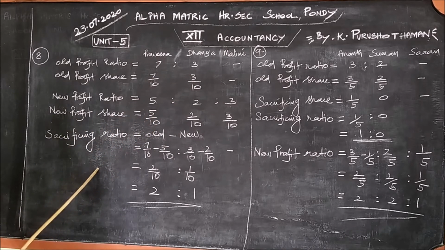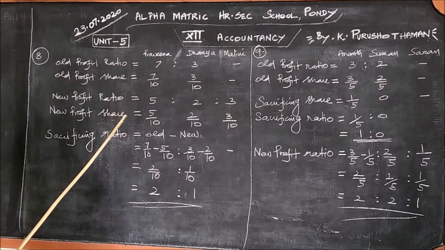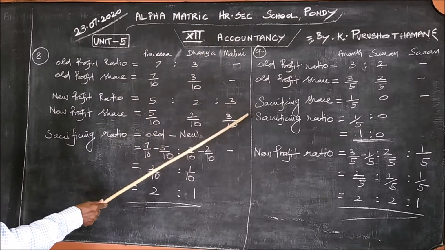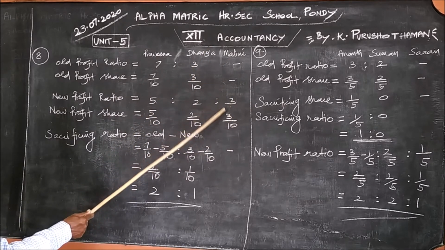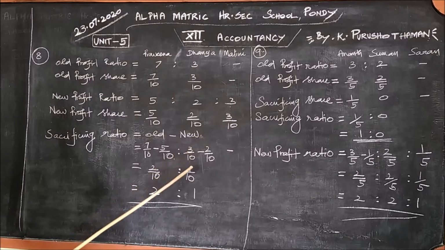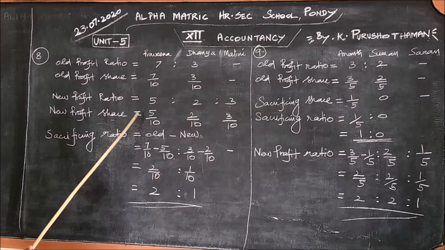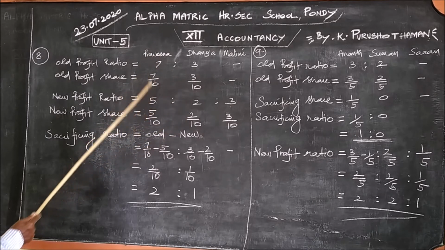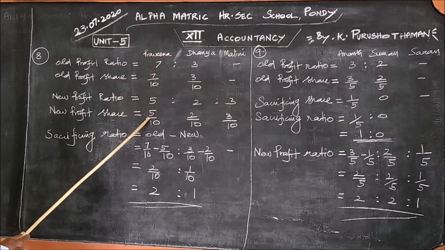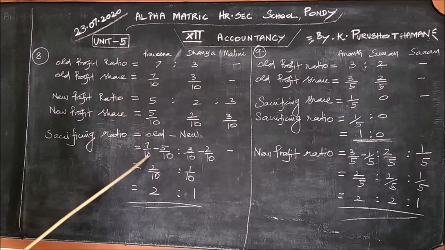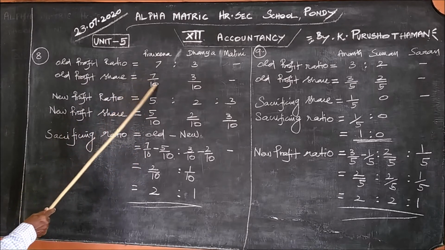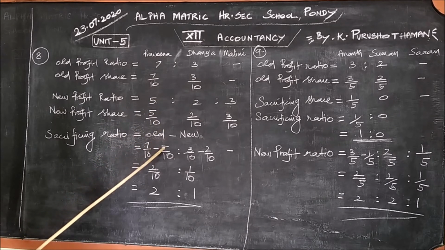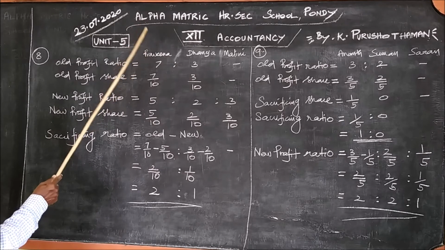We want to find the sacrificing ratio. That is, how much is given by the old partners to the new partner? 3 by 10 is given. How did he get it? The new profit share is 5, Dhanya is 2, and therefore this 7 has been reduced to 5, and the difference is the sacrifice share. 7 by 10 minus 5 by 10 will give you 2 by 10. This is the sacrifice made by Pradila.